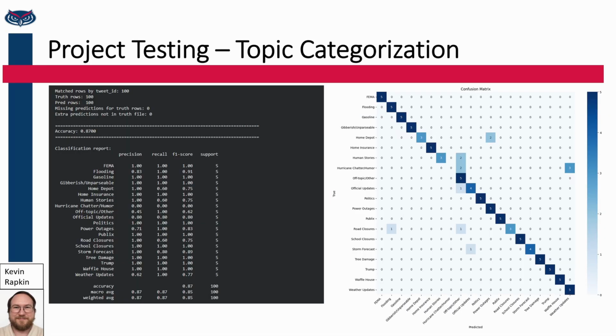We labeled a sample of our data in order to test the effectiveness of our topic categorization system. We can accurately label 87% of messages by topic. This figure shows that much of the error is from our model favoring the off-topic category. But sometimes ambiguity, like a road closure being due to flooding, results in error if the model chooses flooding instead of road closure.